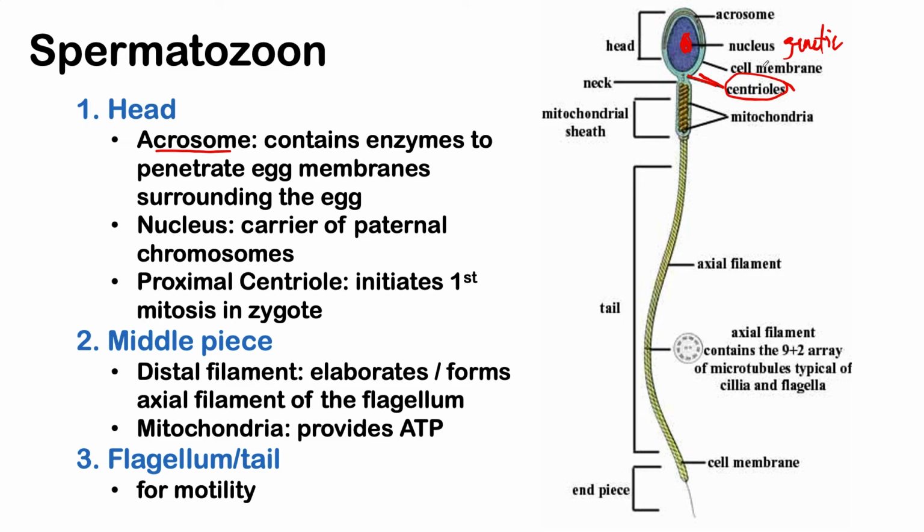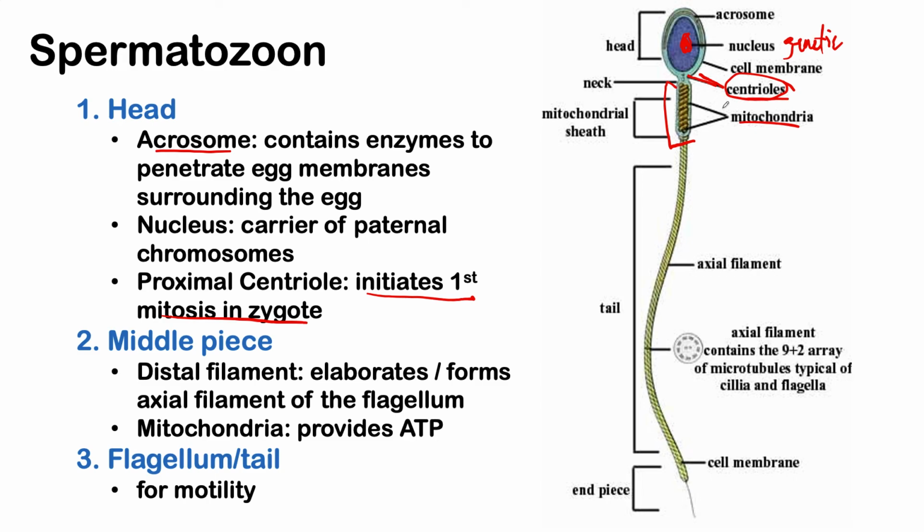Ang function ng centriole, sila yung nagko-connect sa kinetochore, tapos ipupull nila yung bawat chromosomes, okay, para maghiwalay yung mga yon. So yung centrioles na to, this plays a very important part in the initiation of first mitosis in the zygote, kung may mabubuo man na zygote. So those are the important parts that you have to note in the head part of your sperm cell. And the middle piece, which is this one, is very important kasi nandito yung mitochondria ninyo. The mitochondria produces bursts of energy in order for your sperm cell to propel.